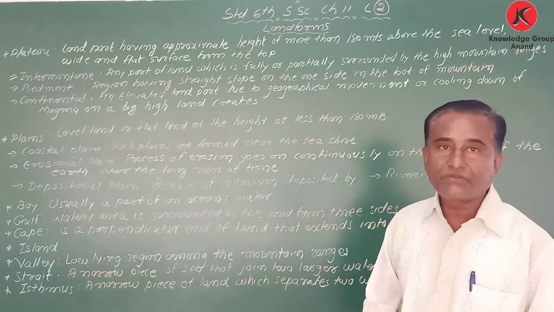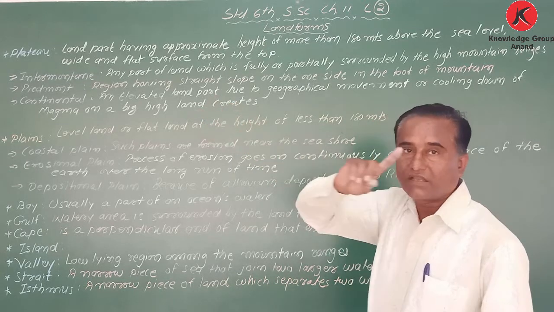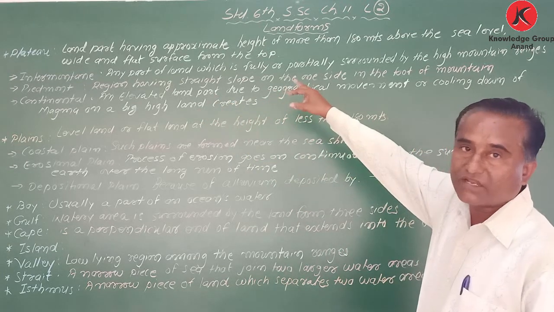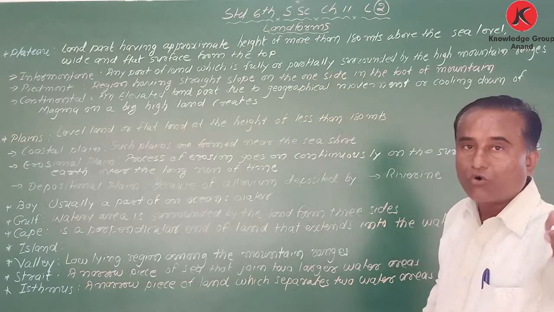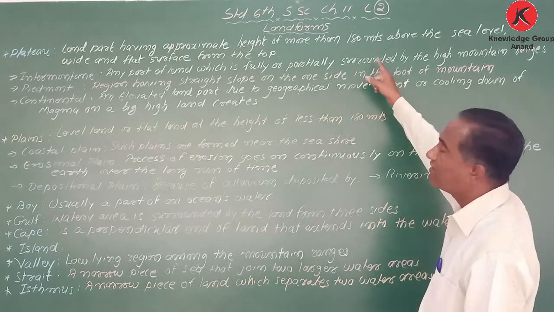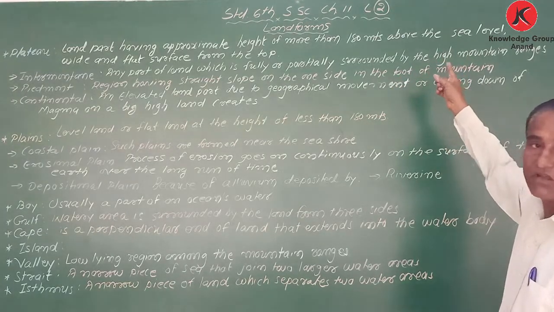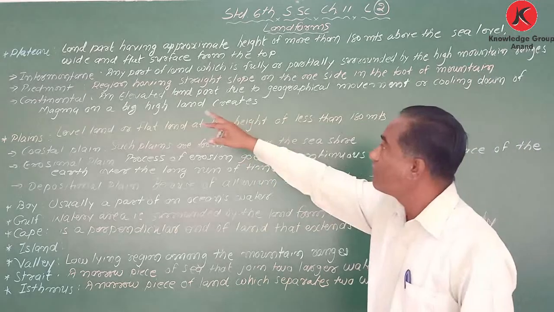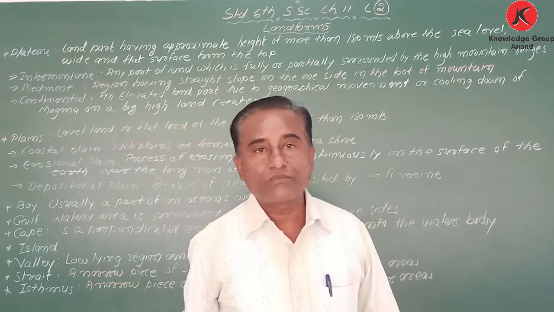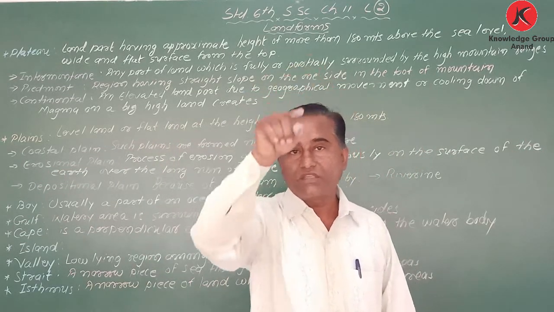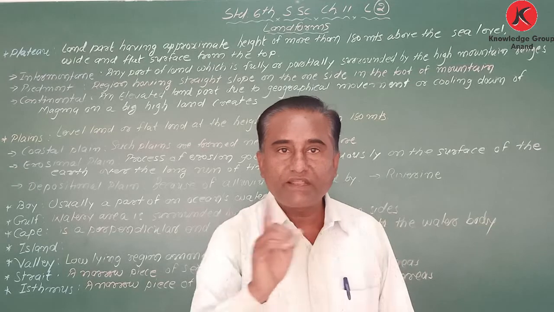Here I have written the definition: a land part having an approximate height of more than 180 meters above the sea level, and a wide and flat surface from the top. They are called plateaus. Got it? So that is the difference between mountain and plateaus.